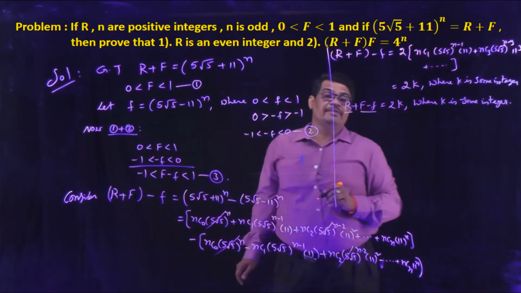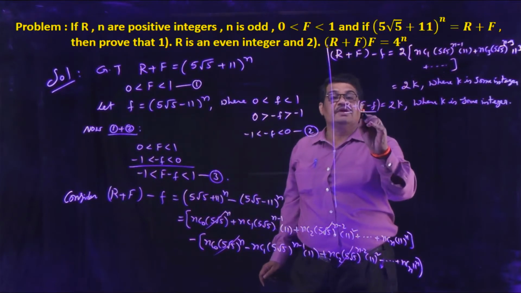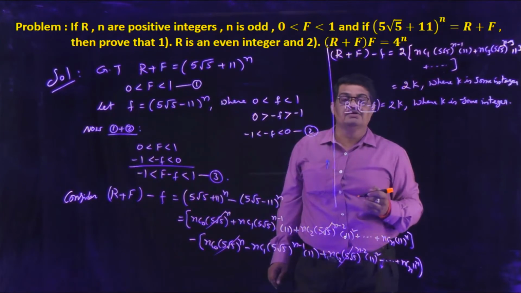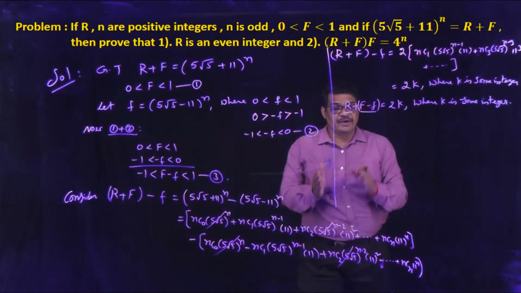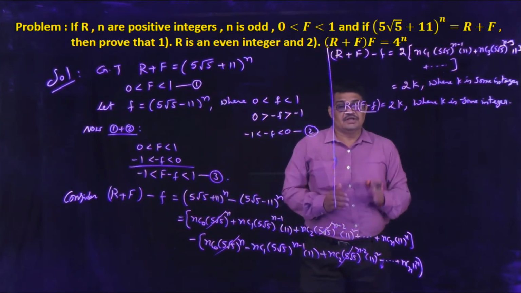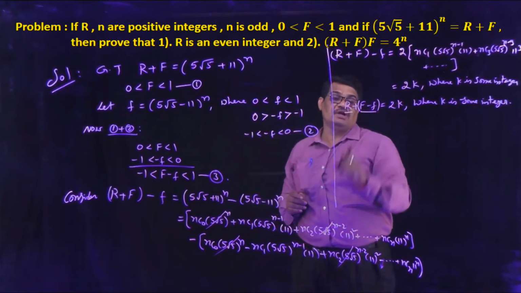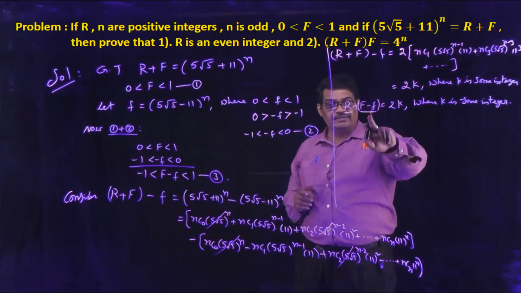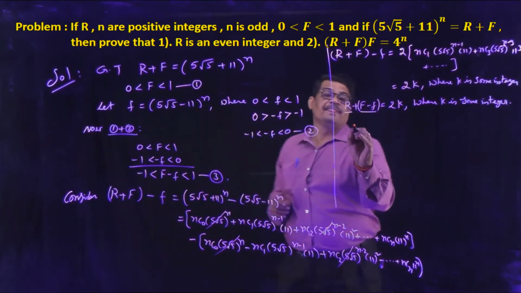The sum r + capital F − small f is an even number, 2k. So r is an integer, and capital F minus small f must be an integer, otherwise the sum would not be an even number.